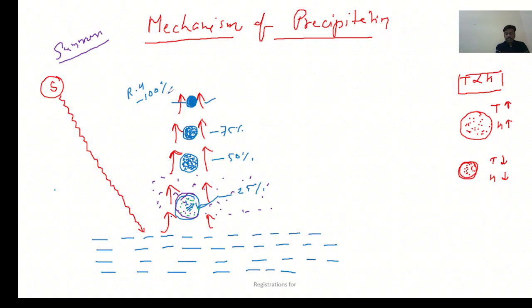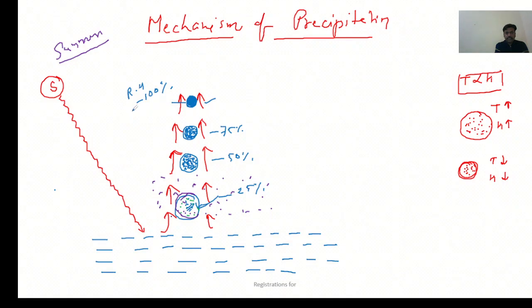It means any extra moisture is not going to be added here. Okay. So not even a single drop of moisture can be added. Why? Because the space has not been left. So RH is 100%.